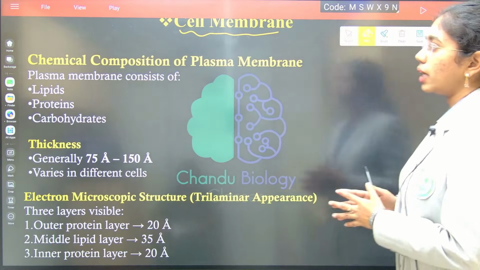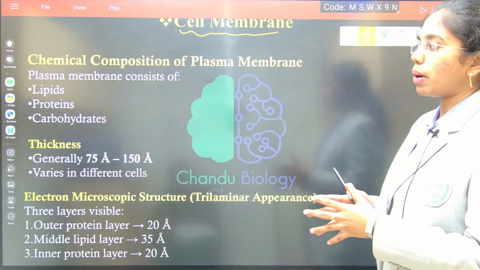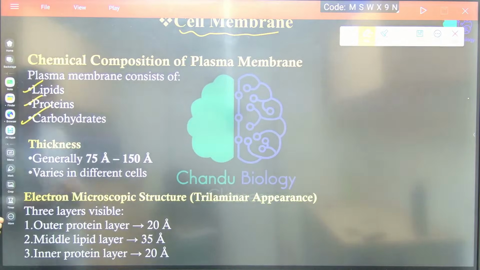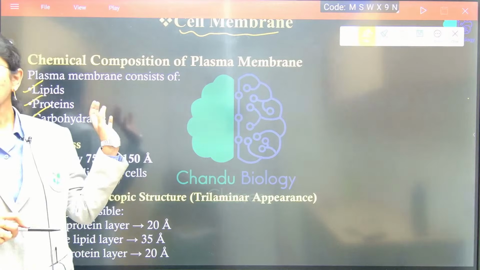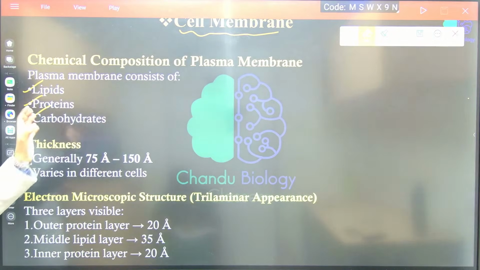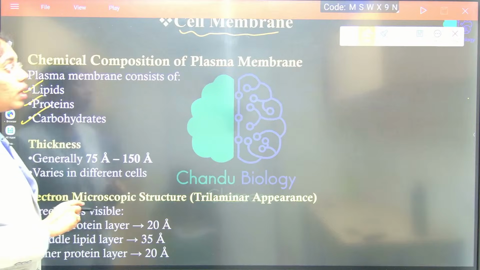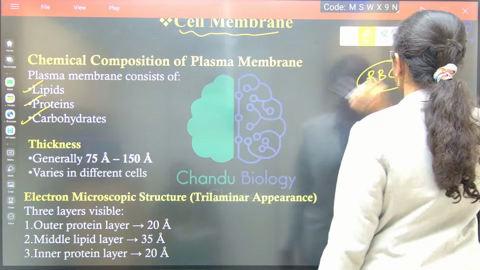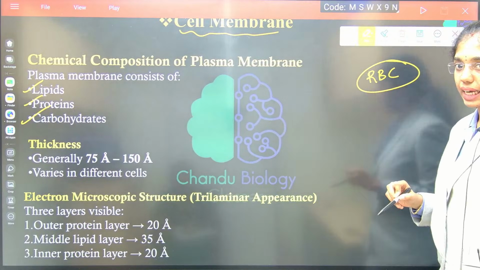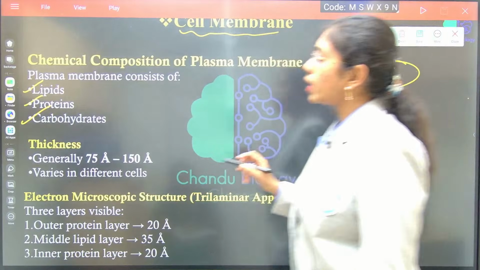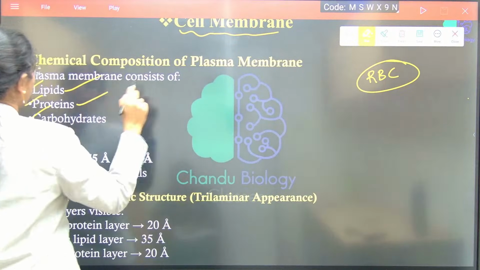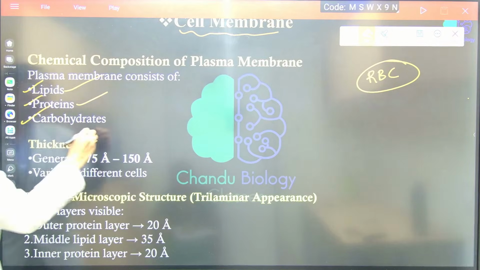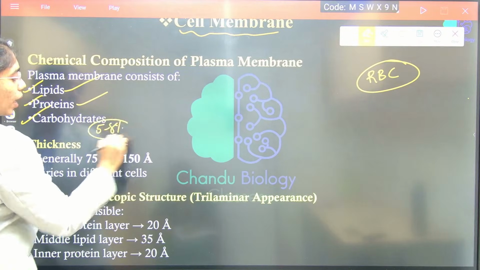Let's focus here. The chemical composition of a plasma membrane, of course, includes lipids, proteins, and carbohydrates. If I have to consider the RBC cell membrane, according to the fluid mosaic model given by Singer and Nicolson, around 50% proteins, around 40% lipids, and around 5 to 8% carbohydrates will be there.